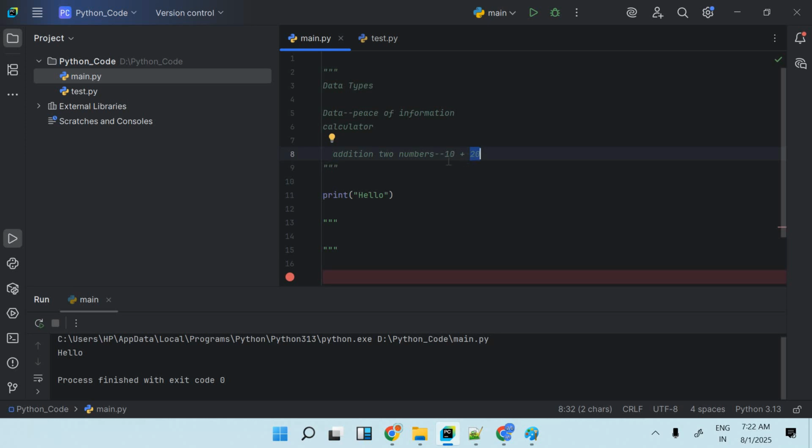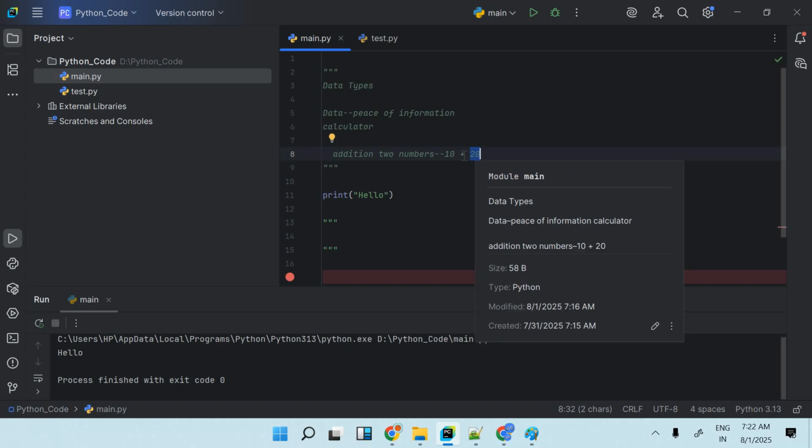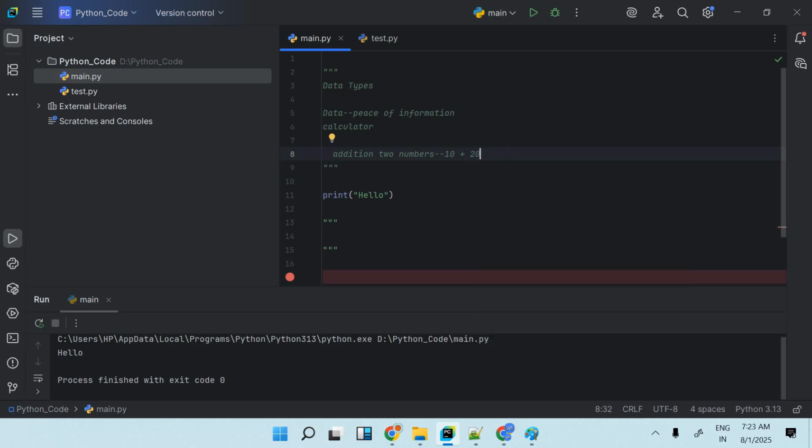So two things we have to understand. First, what is the data? 10 is the data, 20 is the data. 10 and 20 are the data, and plus is an operator which will perform the operation between 10 and 20, right? Then he can directly say that it will be 30, right? If his brain is not working, let's say a child who is 1 year old, or 6 months old, or 1.5 years old, his brain does not work that much.